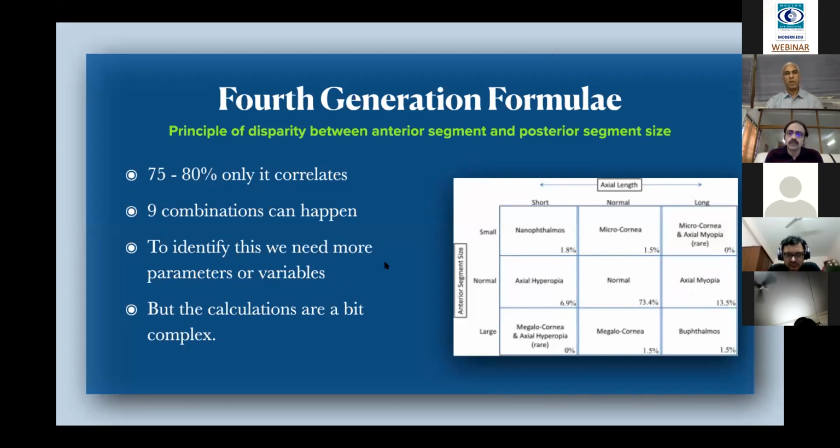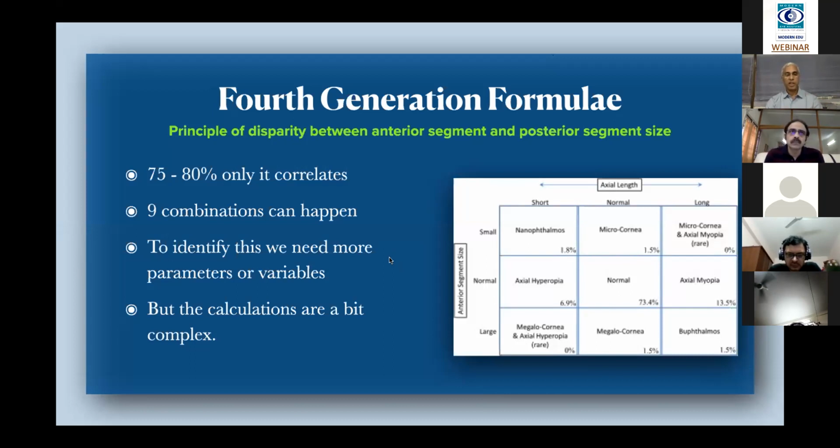So only about 80% of the time does a large anterior segment correspond with a large eye, whereas 20% of the time it may be small or large or vice versa. This is the main reason why, even if you take the effective lens position, you still could not achieve the anticipated prediction error.